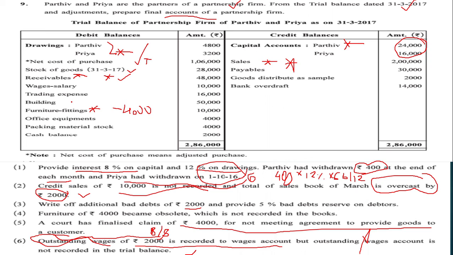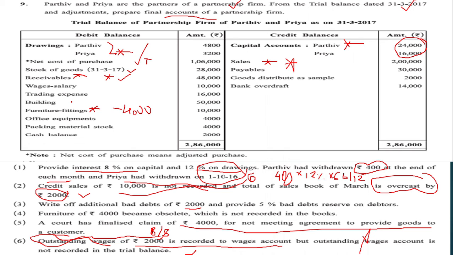Office equipment, yes, again the same. Packing material stock, asset side, in current assets. What about the cash balance? It will also form place in the balance sheet asset side.